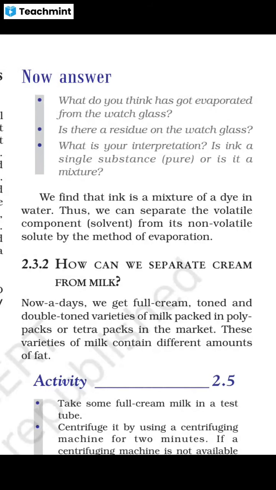We find that ink is a mixture of a dye in water. Thus, we can separate the volatile component, that is the solvent. What is the solvent in that case? It is water. We separate it from its non-volatile solute, the dye or color, by the method of evaporation.